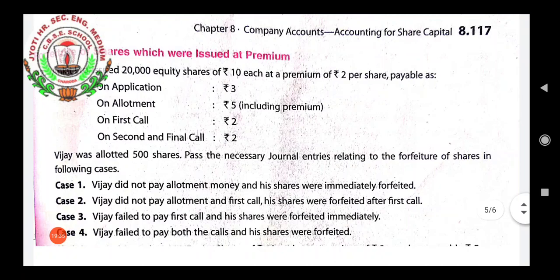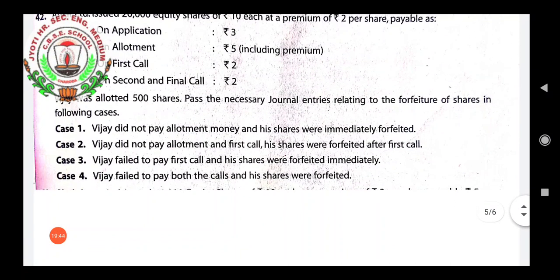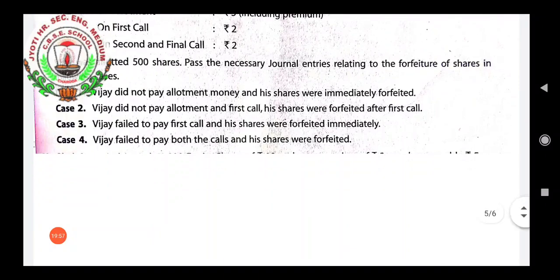DJ allotted 500 shares, where you have to pass necessary journal entries relating to the forfeiture of shares in the following cases. There are 4 cases given in this question. First case is, Vijay did not pay allotment money and his shares were immediately forfeited. Means not paid allotment money but paid the application money.